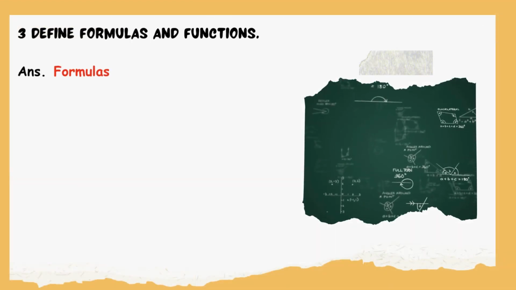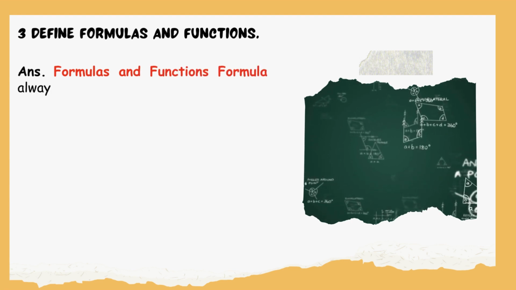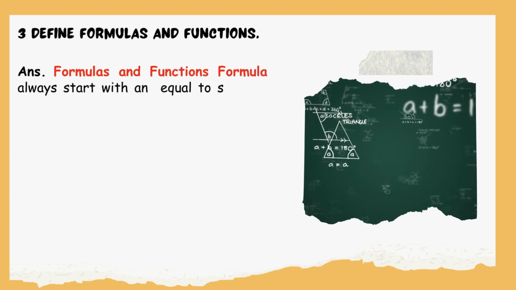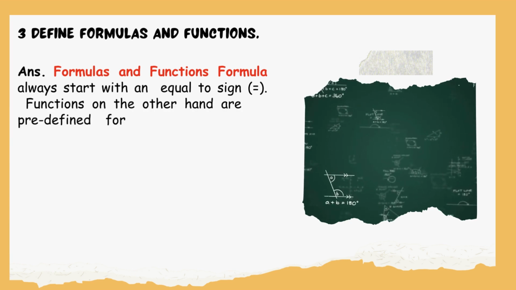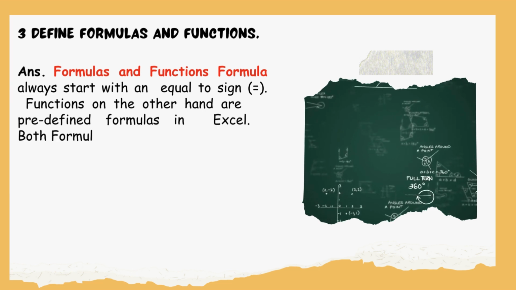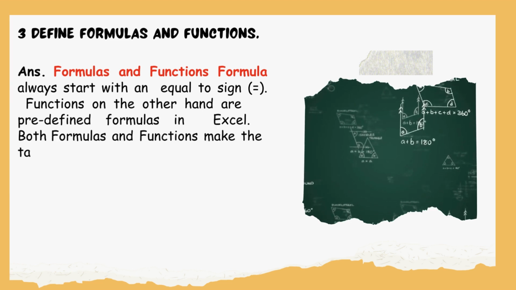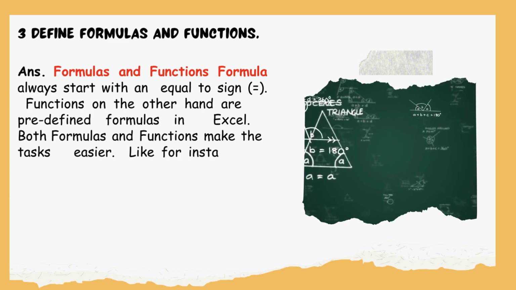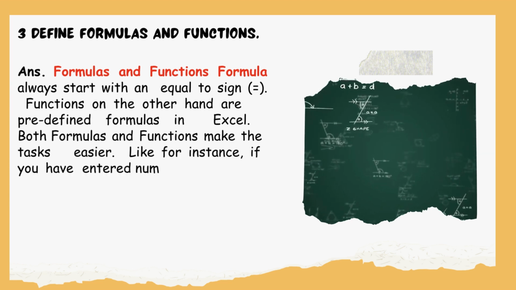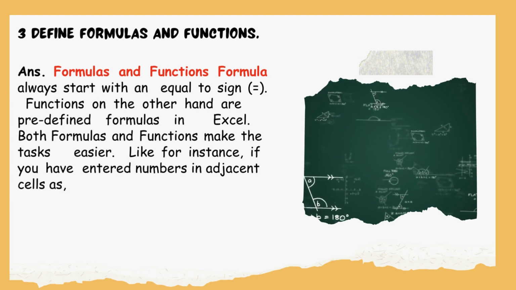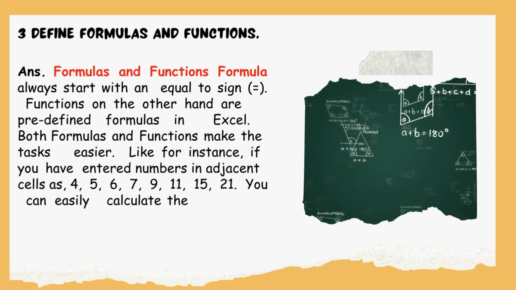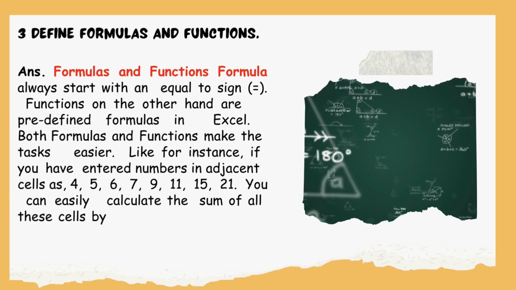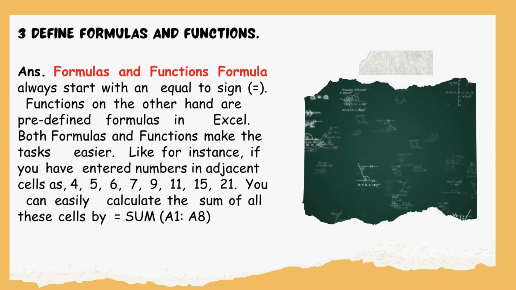Question 3. Define formulas and functions. Answer. A formula always starts with an equal to sign, a happy smiley. Functions, on the other hand, are predefined formulas in Excel. Both formulas and functions make tasks easier. For instance, if you have entered numbers in adjacent cells as 4, 5, 6, 7, 9, 11, 15, 21, you can easily calculate the sum of all these cells by =SUM(A1:A8).